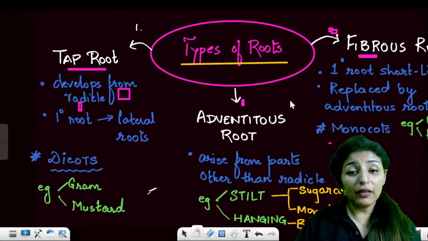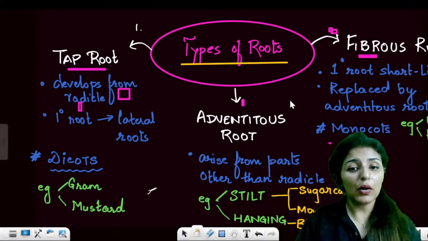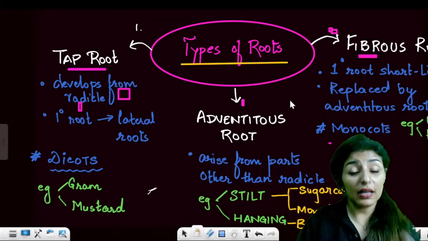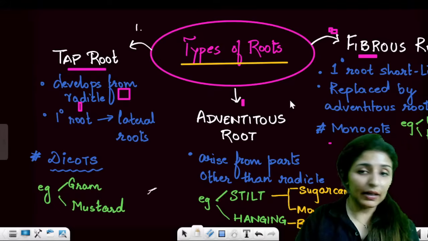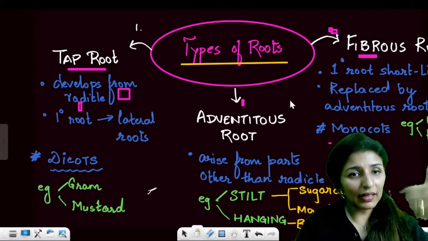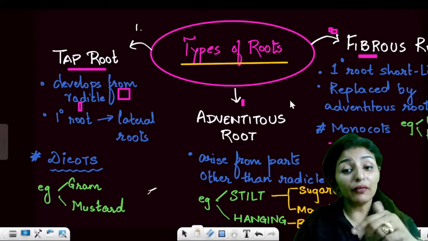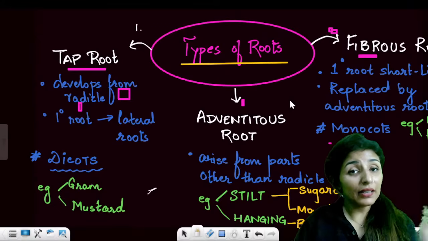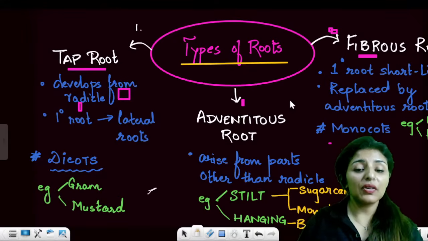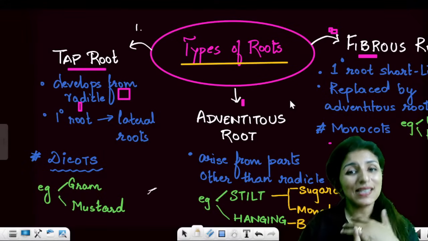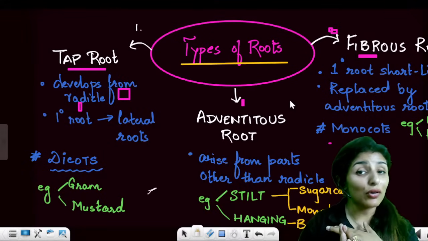Then we have the adventitious root system. Adventitious roots are those roots which arise from any part other than the radicle. So the one from the radicle is the taproot system. The one from any part other than the radicle is the adventitious root system. In the adventitious root system, we have two types of roots. One is stilt roots and the second is the prop roots or the hanging roots.